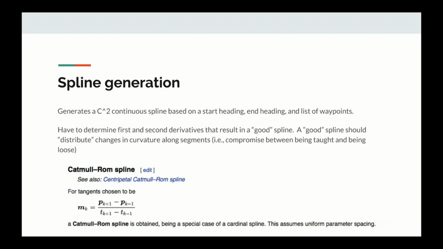To do this, I used a method for choosing tangents called Catmull-Rom, in which basically for a given waypoint, your first and second derivatives are determined by using the neighboring waypoints as control points. So your first derivative is the vector between the previous waypoint and the next waypoint divided by 2. And your second derivative is the vector between the previous waypoint's first derivative and the next waypoint's first derivative divided by 2. This gives you a pretty smooth curve.